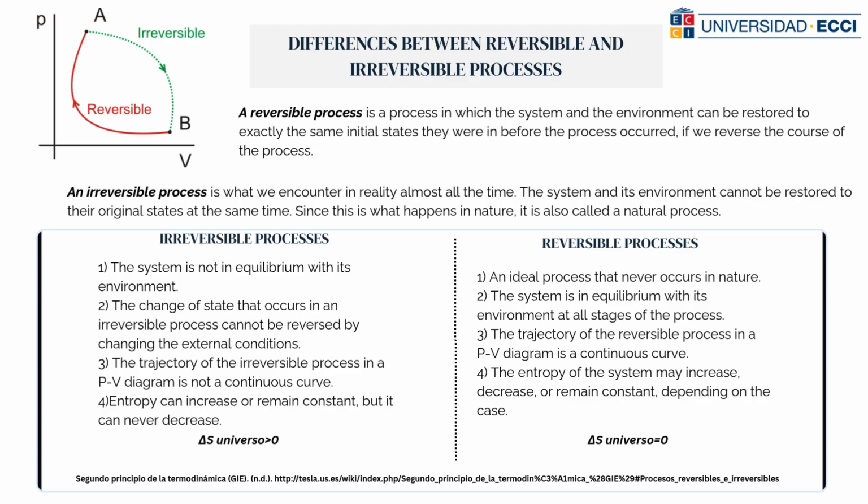An irreversible process is what we encounter in reality almost all the time. The system and its environment cannot be restored to their original state at the same time. Since this is what happens in nature, it is also called a natural process.